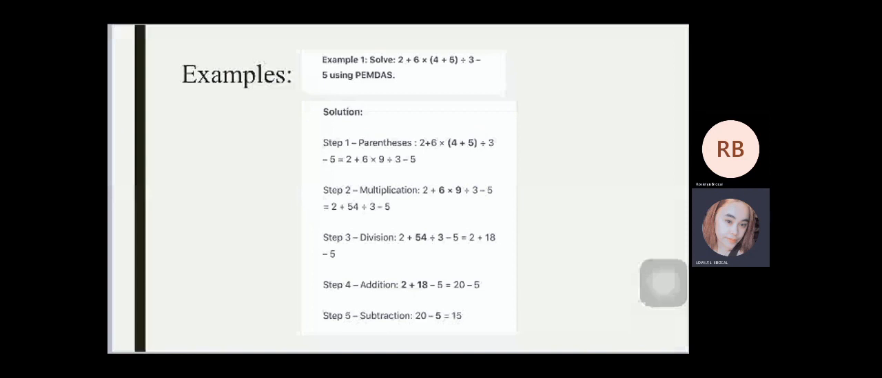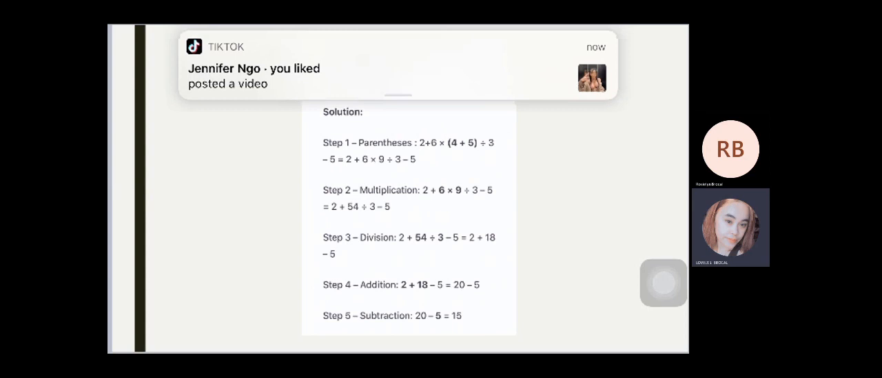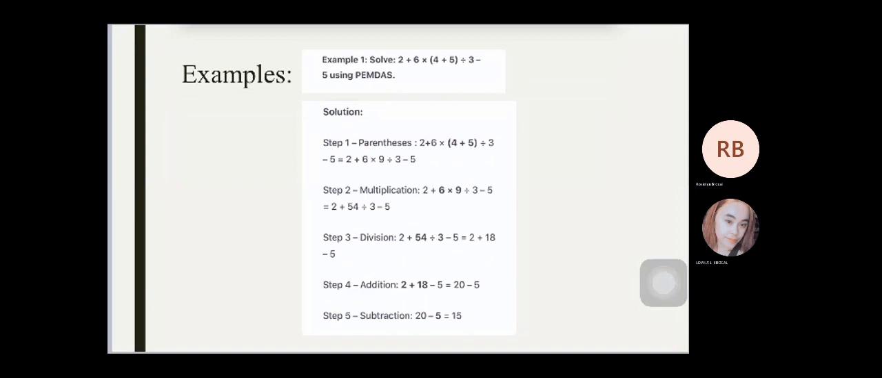Step 4, addition. 2 plus 18 minus 5 is equal to 20 minus 5. Kaya naman nakuha yung 20 kasi inadd yung 2 plus 18. Step 5 is subtraction. 20 minus 5 is equal to 15. Kaya naman nakuha yung 15 kasi 20 minus 5 is equal to 15. The answer of example number 1 is 15.